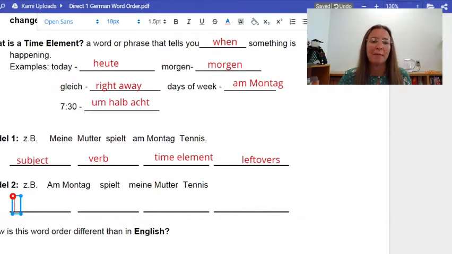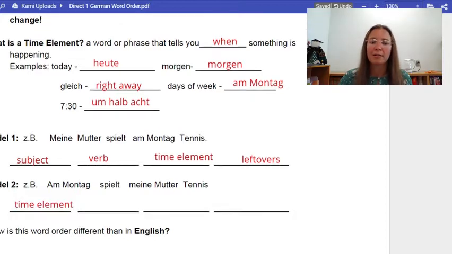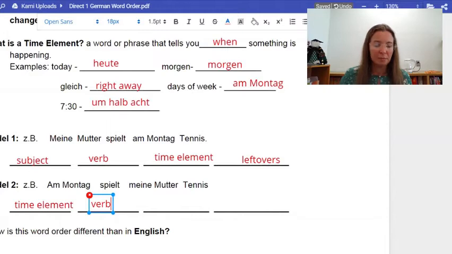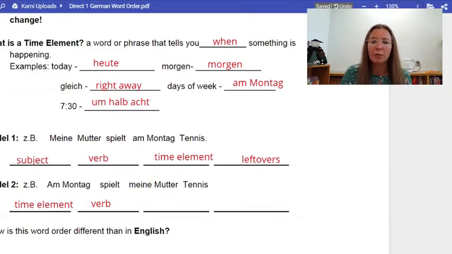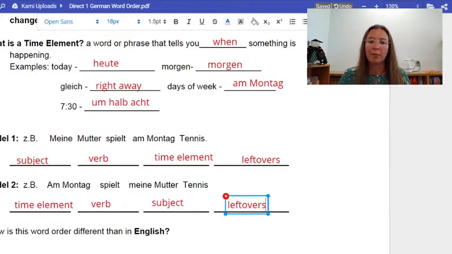All right, there's also a second model. We also can start with the time element, and we do that in English as well. On Monday, my mom plays tennis. But in German, it's a little different. I start off with am Montag, then I use this inverted word order like I did in my questions. Spielt meine Mutter, okay? The verb comes before the subject, which is odd and a little awkward if I were to say it that way in English. I would never say, on Monday plays my mother tennis, okay? So I'm going to put these notes in here to help me remember what the models are.